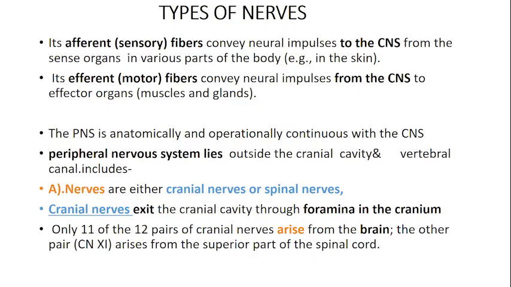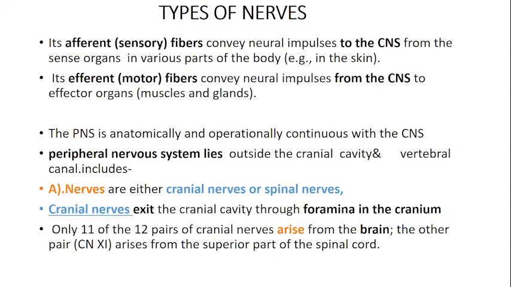What are the types of nerves that you can see? You have two types of fibers. One is the afferent or sensory fibers, which convey impulses from the periphery to the central nervous system, maybe from the skin, maybe from the deeper structures. And efferent or motor fibers convey impulses from the central nervous system to the effector organs, that is your muscles, glands, etc. So that is afferent, or you can call it sensory. I hope A is towards the central nervous system, E is away from it, from the organ. Okay, so these two are included in the nerve.